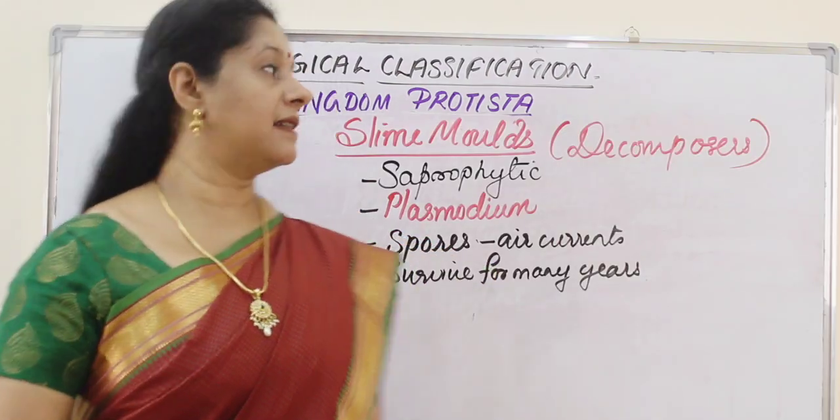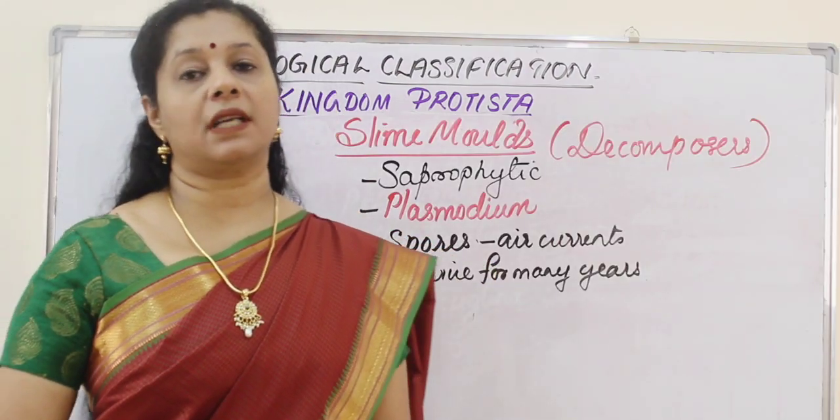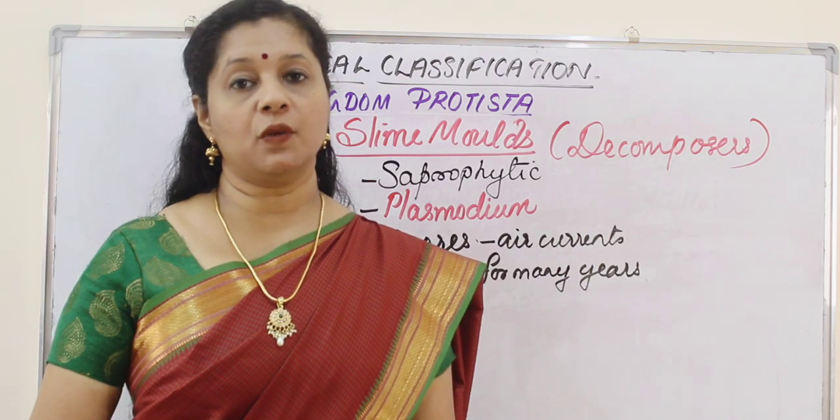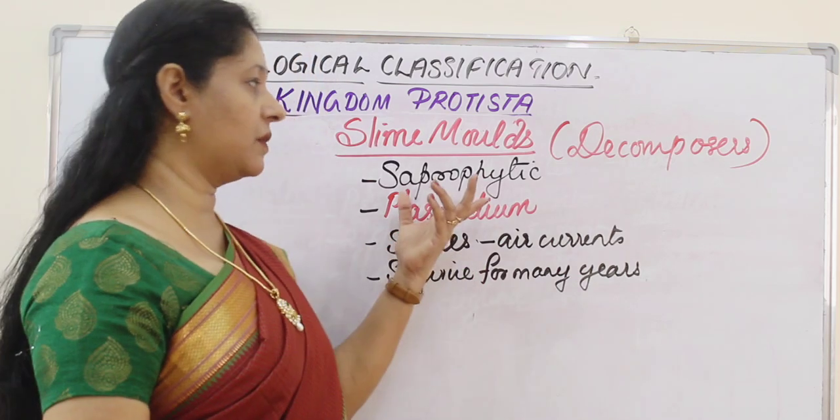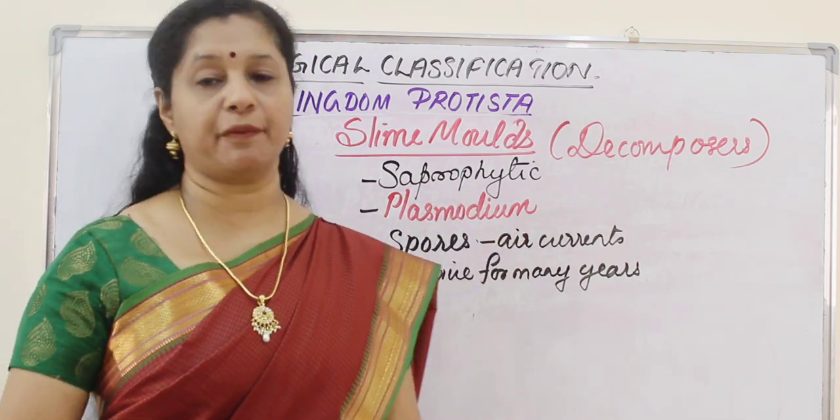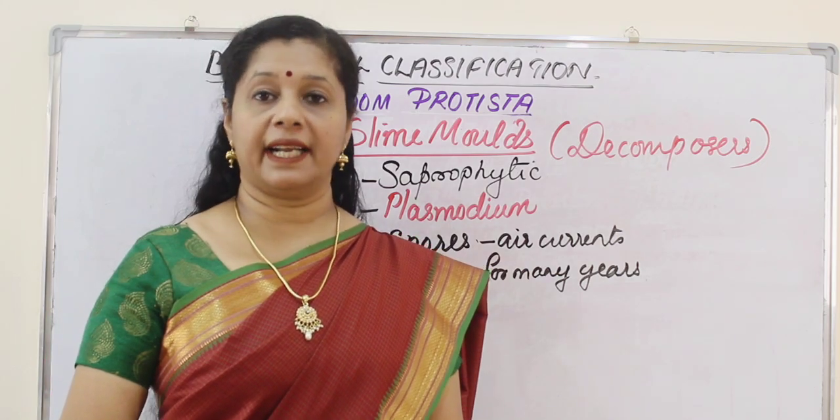The next group of protists is slime molds. Slime molds are the decomposers. So if they are decomposers, what is their mode of nutrition? Of course, saprophytic, which is a heterotrophic mode of nutrition. They feed on dead and decomposed matter.